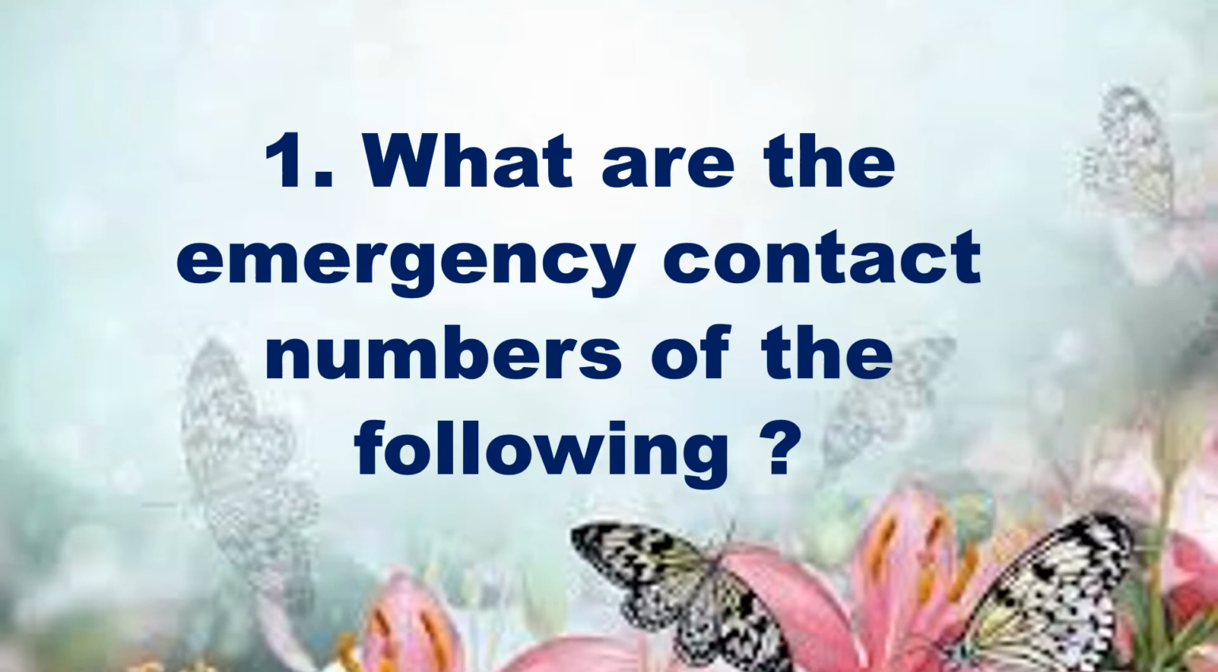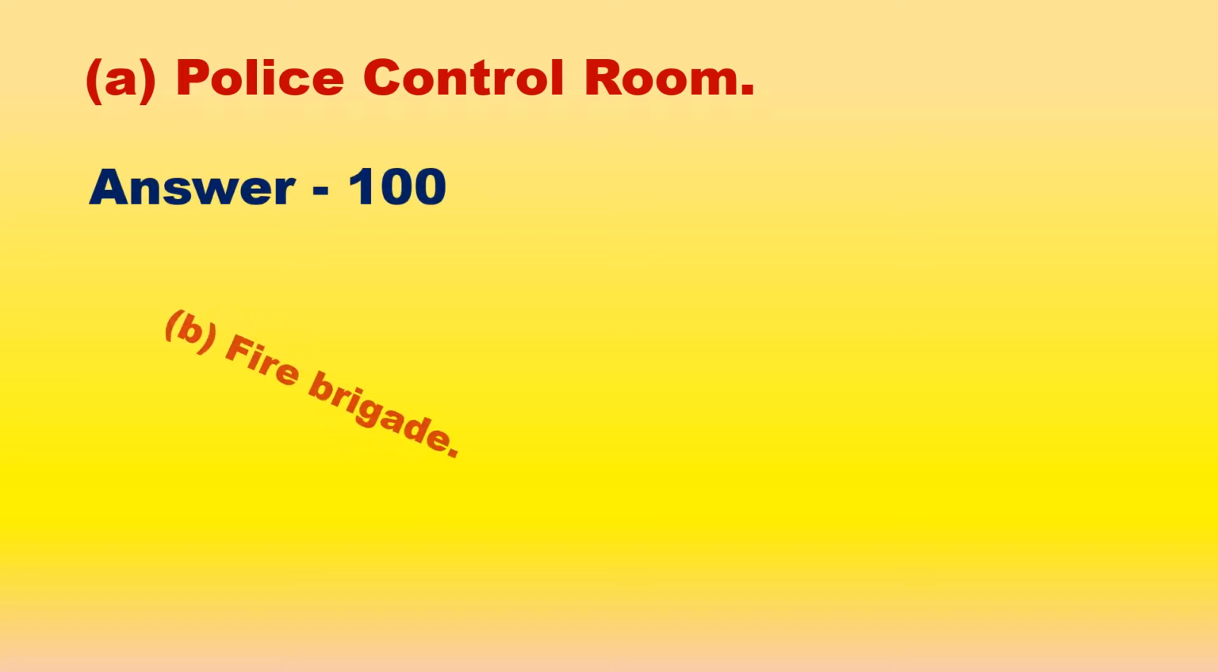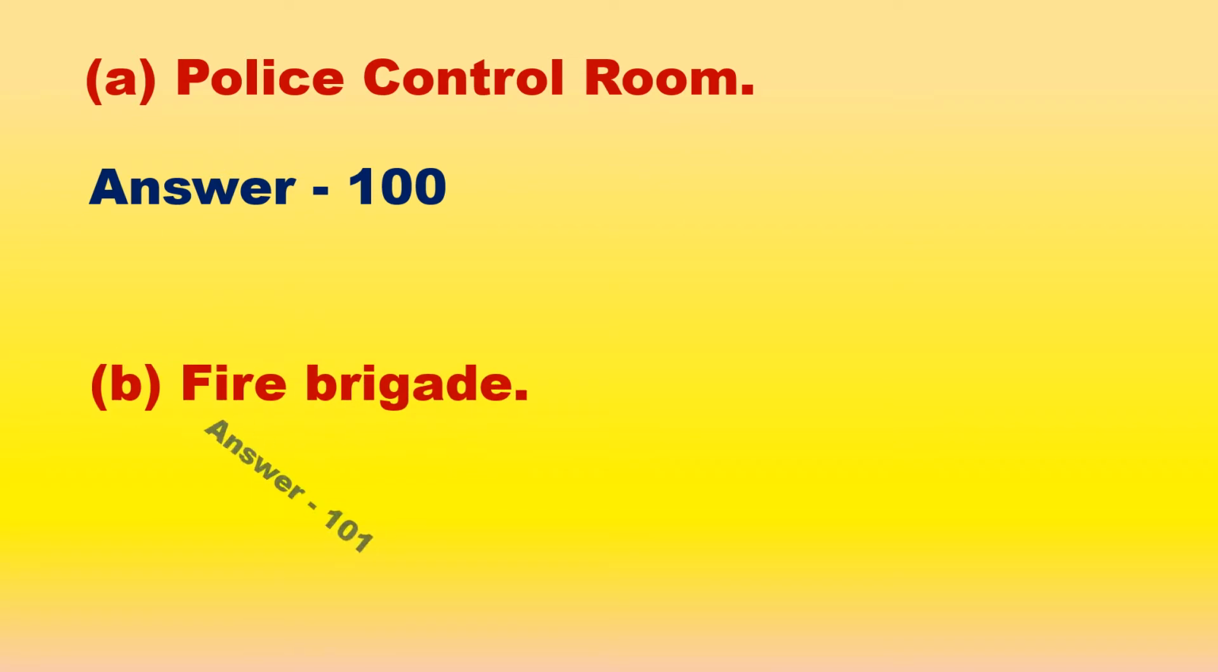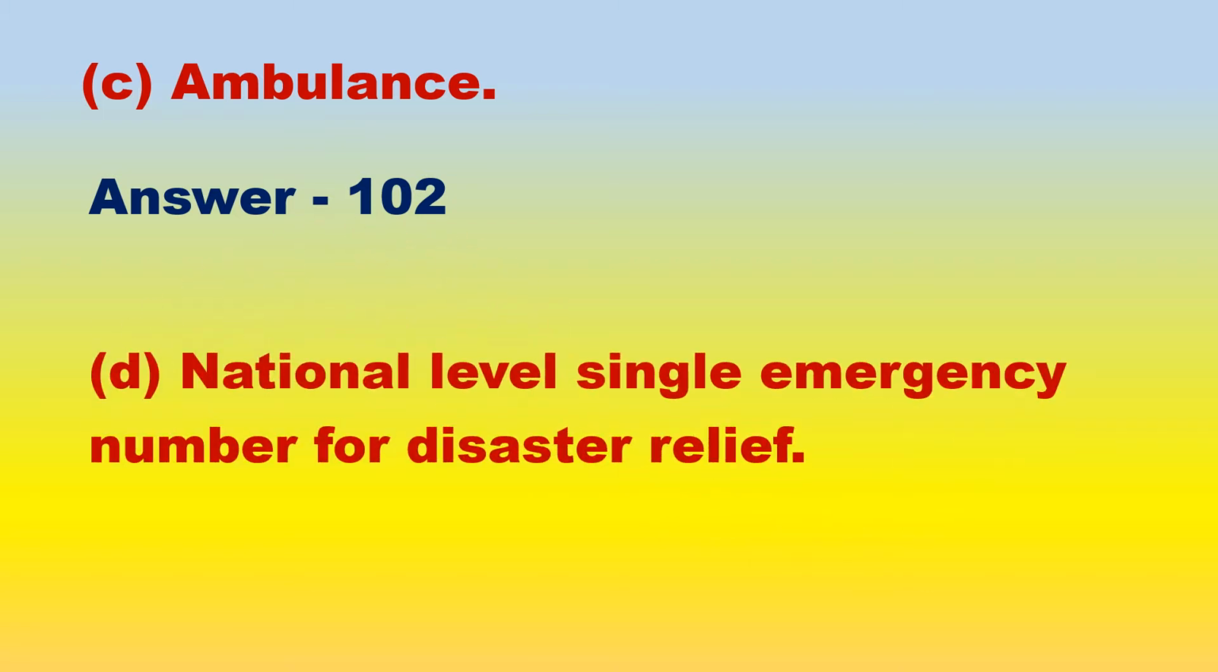Question 1. What are the emergency contact numbers of the following? A. Police Control Room. Answer: 100. B. Fire Brigade. Answer: 101. C. Ambulance. Answer: 102. D. National level single emergency number for disaster relief. Answer: 108.